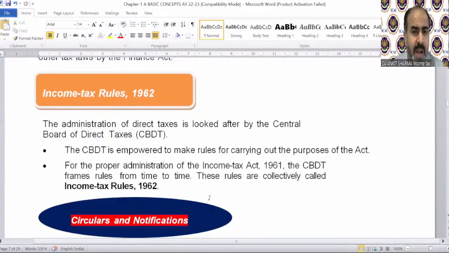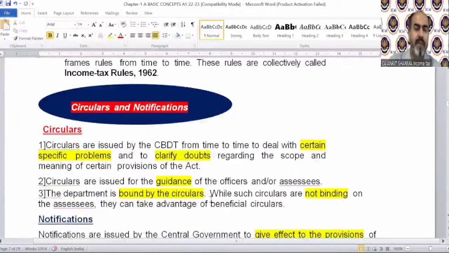For the proper administration of the Income Tax Act 1961, the CBDT framed rules from time to time. These rules are collectively called Income Tax Rules 1962. Again, reading purpose.